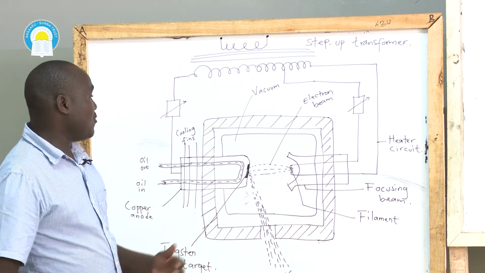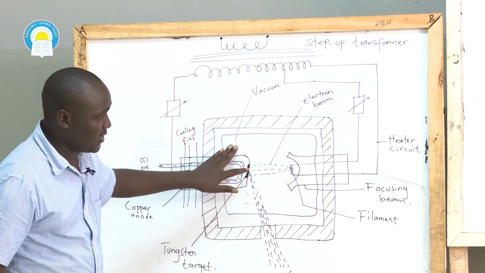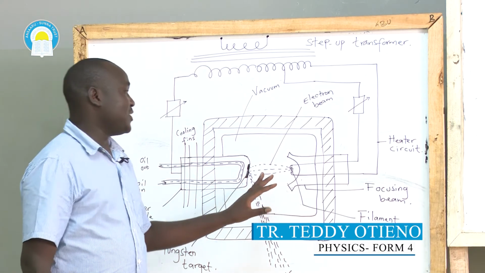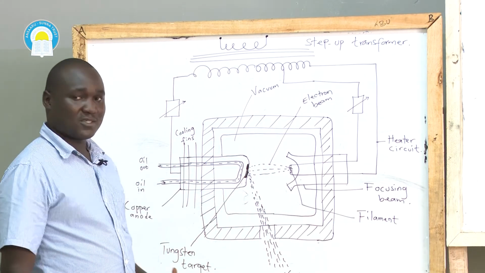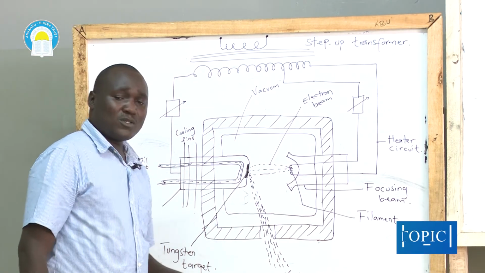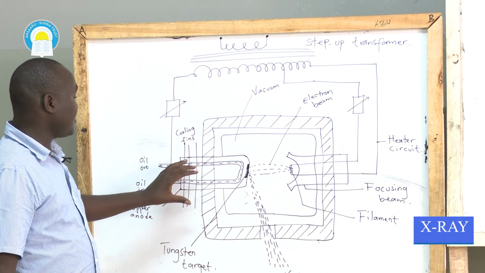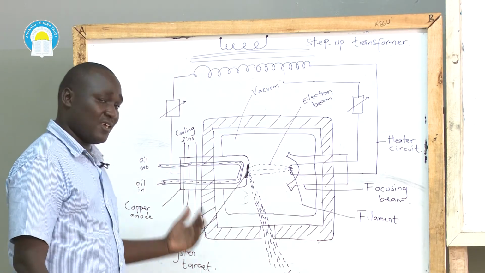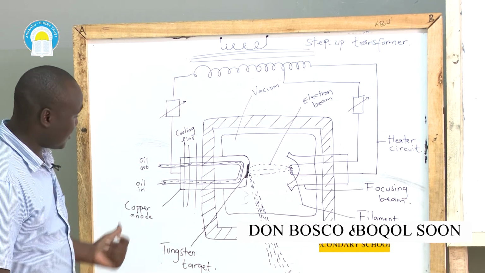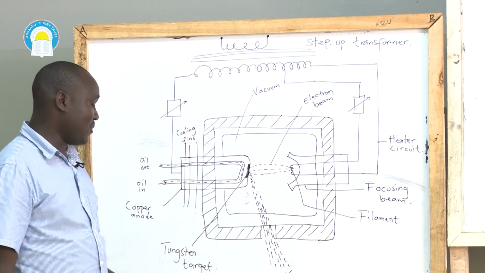Now, what else are you supposed to know based on whatever we've covered today? Properties of X-ray. You may be asked a question: explain why the X-ray tube is evacuated. This is to minimize any collision between the electrons and air particles, thus lowering their kinetic energy. Apart from that, what are the roles of oil and cooling fins? These are to enhance efficient heat dissipation, that is, heat loss. These are just to maximize heat loss, thus preventing tungsten, or the target, from melting.